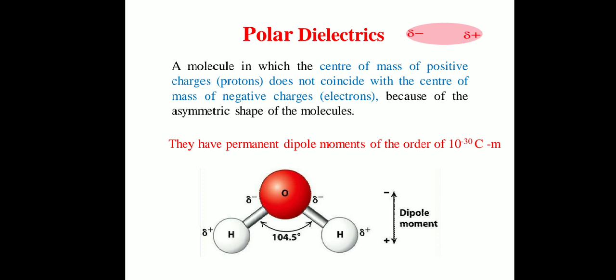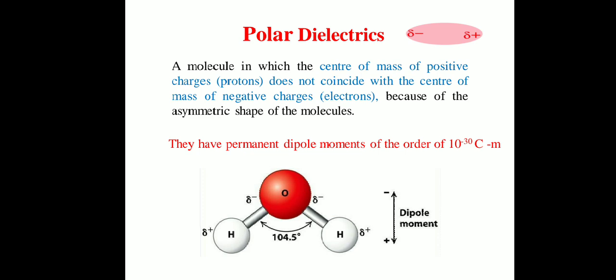So let us define polar dielectric molecule. A polar molecule is defined as a molecule in which the center of mass of positive charge does not coincide with the center of mass of negative charge.